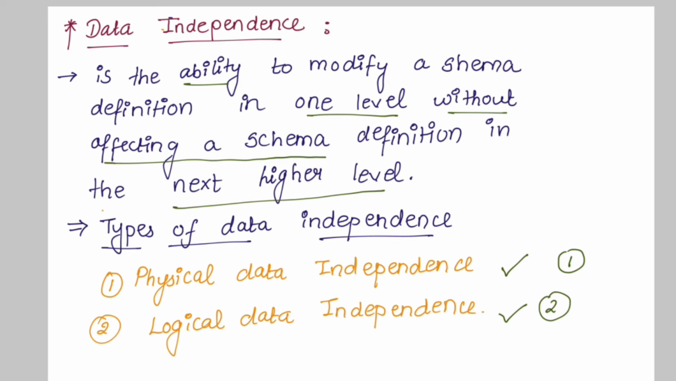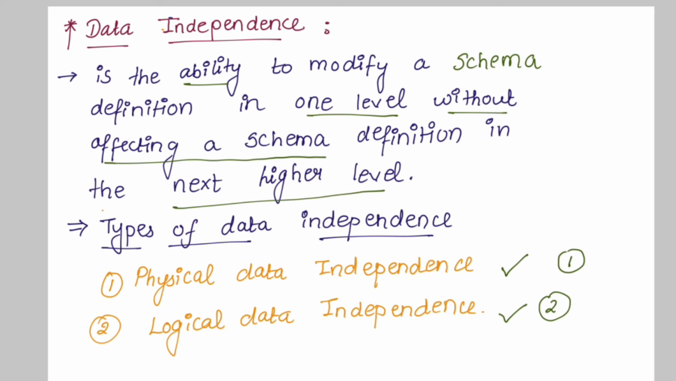Data independence is the ability to modify a schema definition in one level without affecting a schema definition in the next higher level. There are two types of data independence. First is physical, next is logical. The main difference is that it is easy to achieve physical data independence while it is difficult to achieve logical data independence.